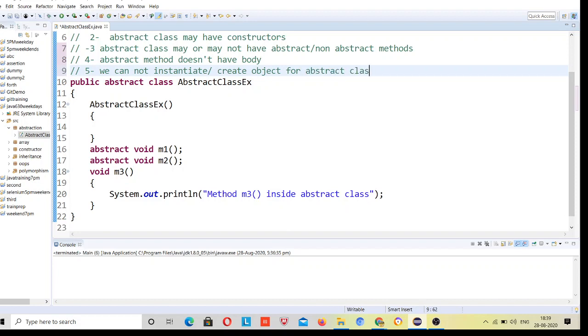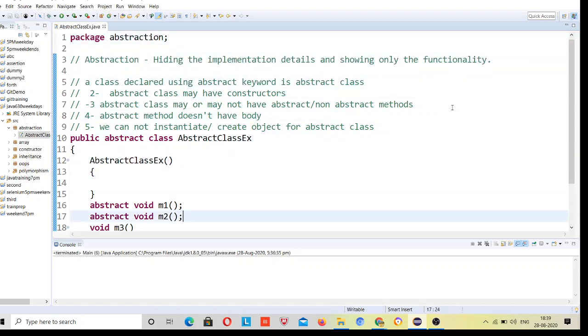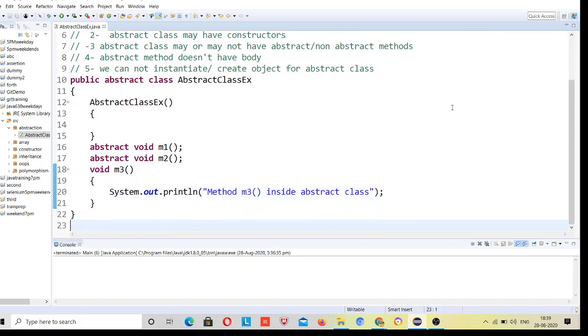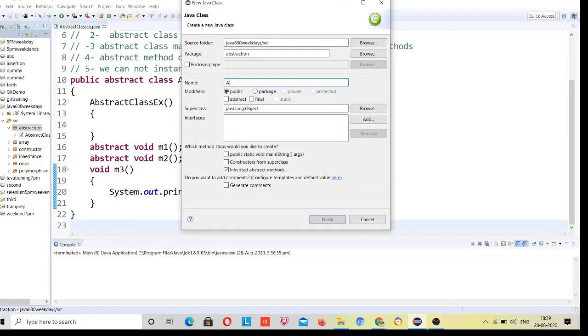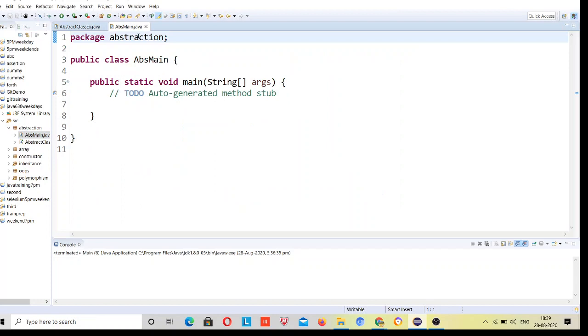You cannot create an object for an abstract class. If you try to create an object for this class, you will not be able to. Let's try to create an object for this class. In the main method, I will try to create an object for this class.